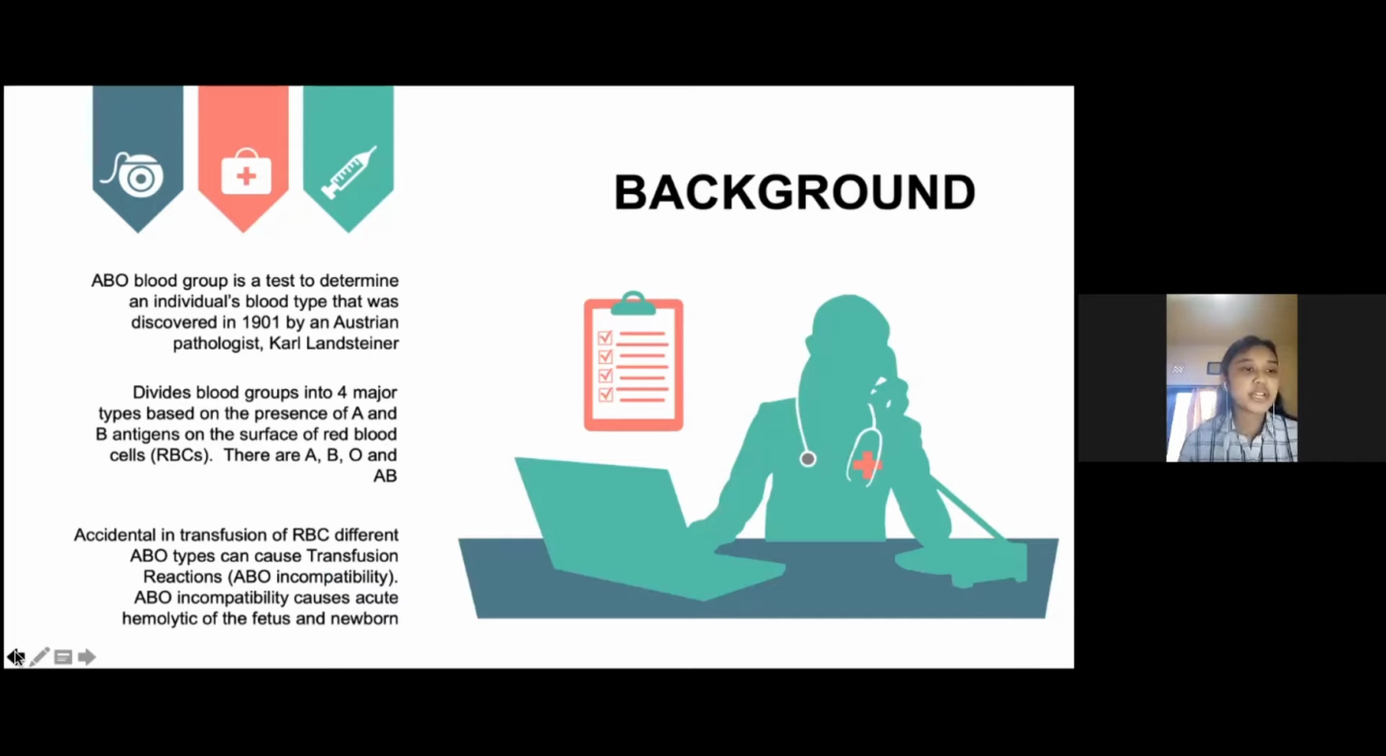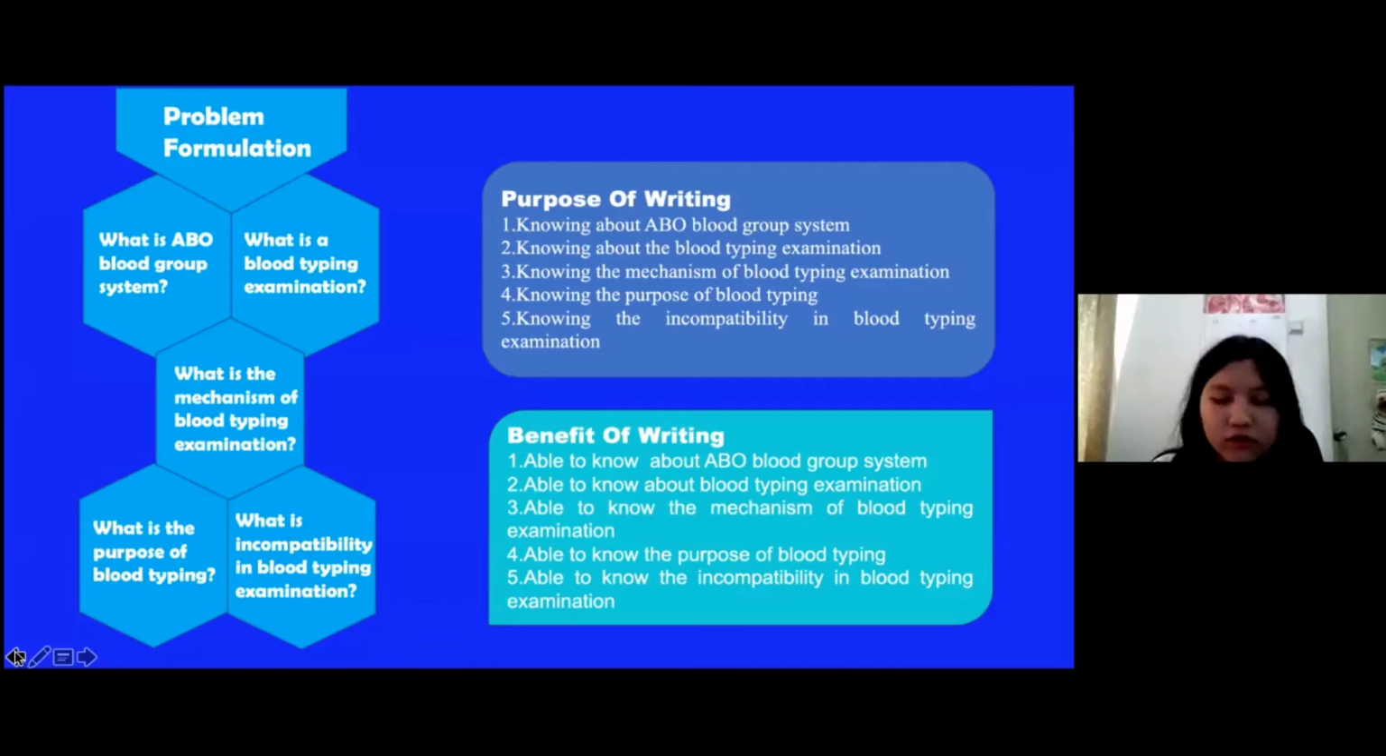Several studies also found that the ABO blood group system is associated with some diseases. The main methodology for ABO typing usually uses manual agglutination testing, but newer methodologies have been introduced, such as column agglutination and solid phase system. In some cases, accidental transfusion can cause transfusion reactions. This is caused by ABO incompatibility. ABO incompatibility causes acute hemolysis of the fetus and newborn. This is why a pre-bedside compatibility test, or PBCT, needs to be performed just before the blood transfusion.